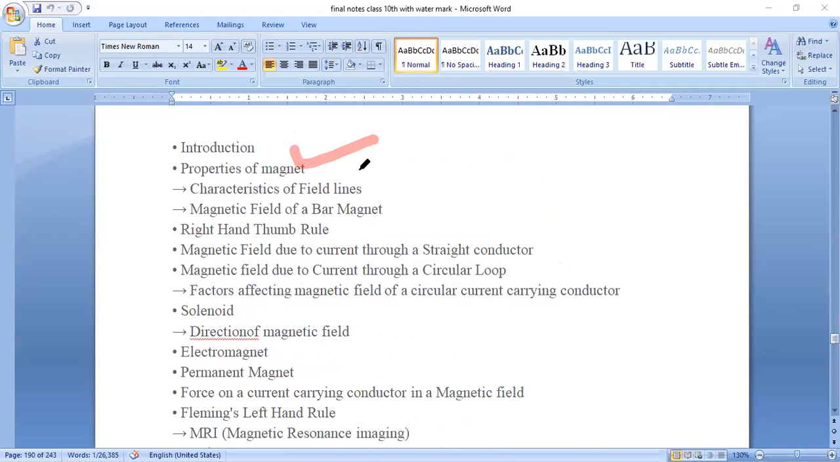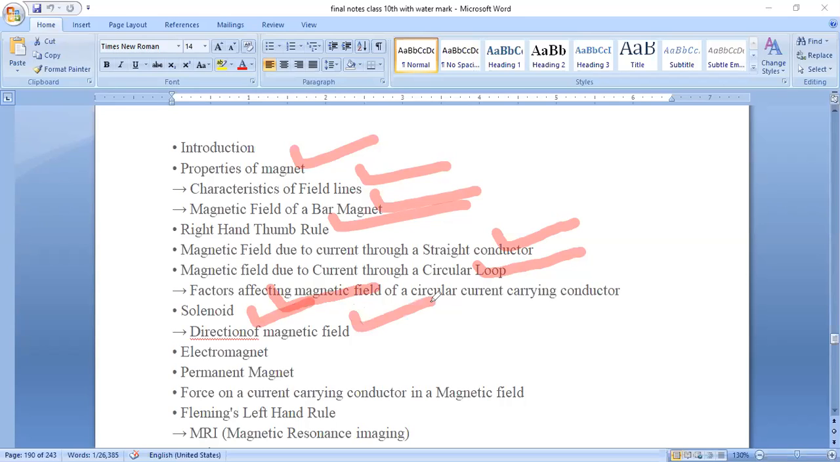properties of a magnet, characteristics of field lines, magnetic field of a bar magnet, right-hand thumb rule, magnetic field due to current through a straight conductor, magnetic field due to current through a circular loop, factors affecting the magnetic field of a circular current carrying conductor, solenoid, direction of magnetic field, electromagnet, permanent magnet, force on a current carrying conductor. These all things we'll study.